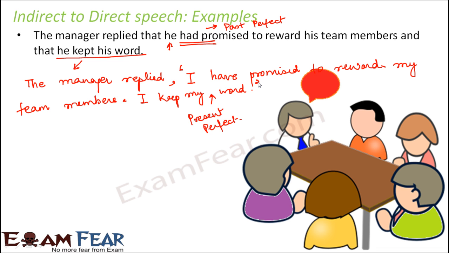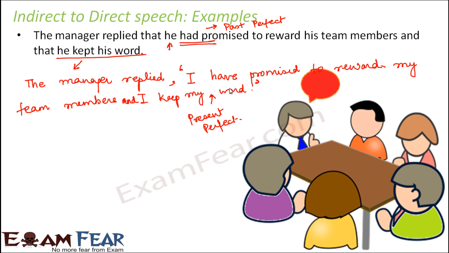So basically in the direct speech, it would be somewhat like this. The manager replied, I have promised to reward my team members. I keep my word. Or you can say, I have promised to reward my team members and I keep my word. So here instead of full stop, you can put and. So this is how it would be in the direct speech. Now, whenever you convert indirect to direct speech, please make sure that you give proper attention to the tenses, because looking at the tenses in the indirect speech, you have to decide what would be the tense in the direct speech. So that is the catch.